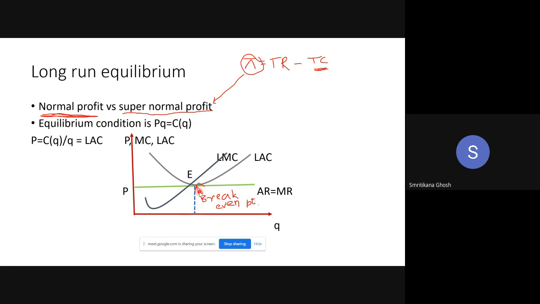Ma'am, why is P not above the minimum of LSE? You must have your LMC at this point also. But LMC is not here. LMC is here.